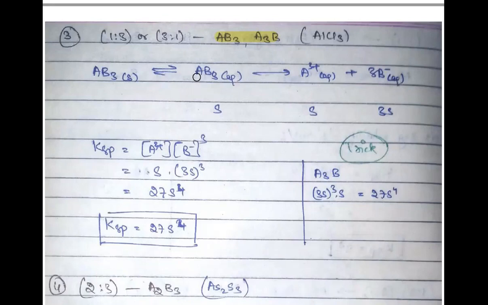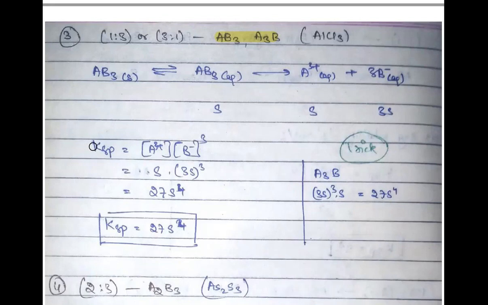Let us say the solubility is S. Again, what was solubility? Solubility is the concentration of the dissolved part of the salt. So if S is the concentration of the dissolved part of the salt, this will give S of A3 plus and 3S concentration of B minus, right?